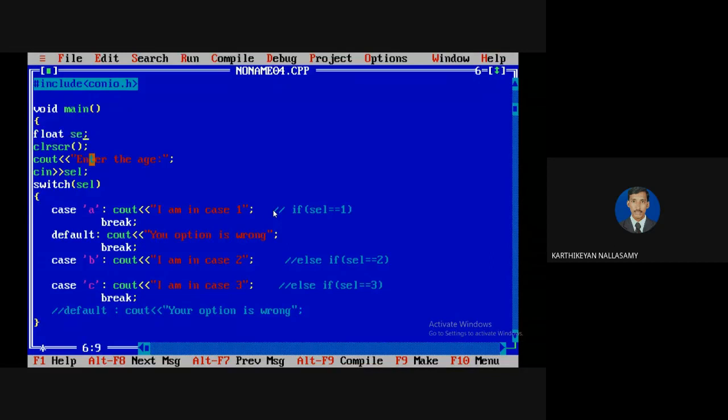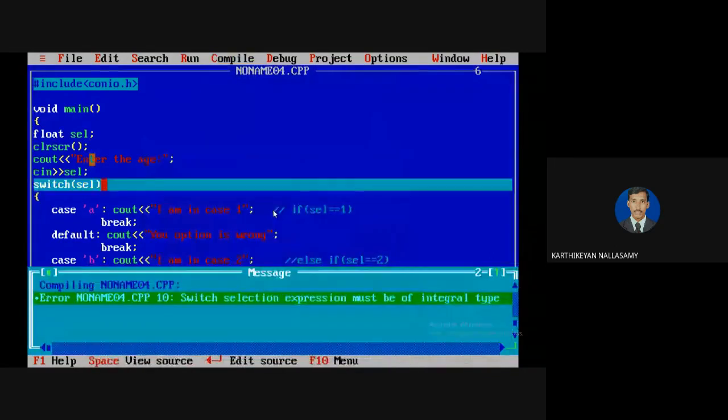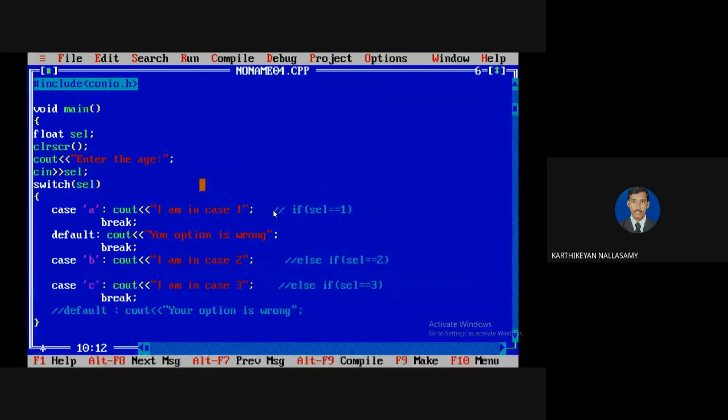It won't work for a float. See that, just to compile this: the switch selection expression must be an integer type or a character. Integral type means it must be an integer or a character, because for a character it always checks using the ASCII value. So the expression for a switch case must be either a character or an integer only. Also, duplicates cannot exist. We define only one case at a time, so the case numbers must not be duplicated.